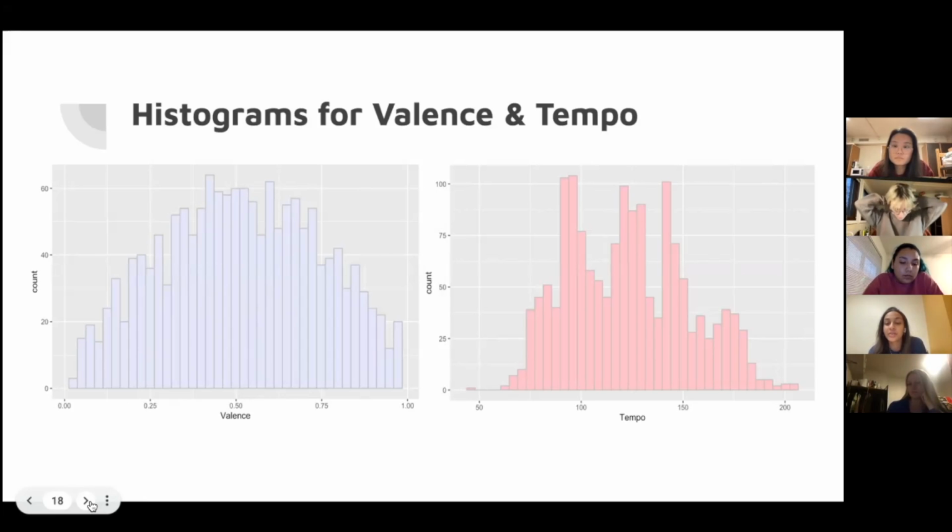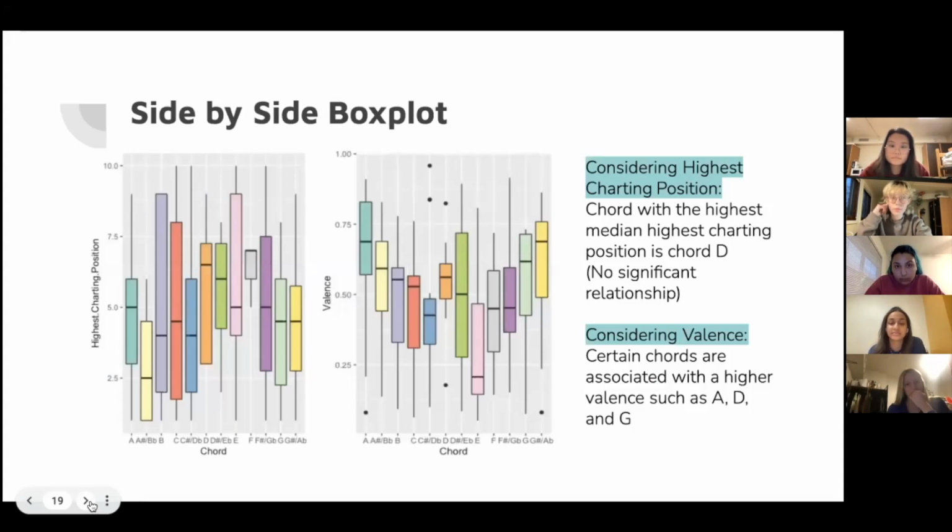So for the tempo variable, the most frequent data points occurred from a tempo ranging from about 100 to 150 beats per minute. And then for the valence variable, the most frequent data points occurred at a valence of about 0.5 on a scale from 0 to 1. And so this showed that across all genres, most songs were not categorized as being extremely cheerful and happy, nor angry or depressed. They were more interpreted to be neutral.